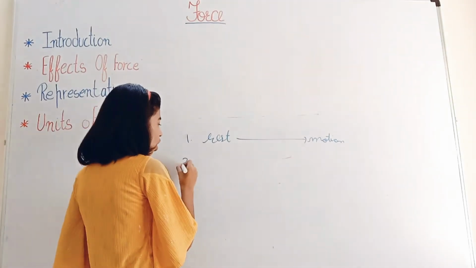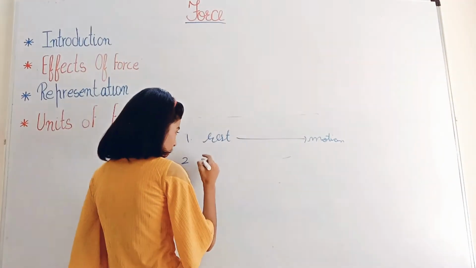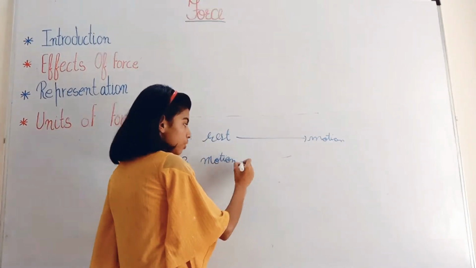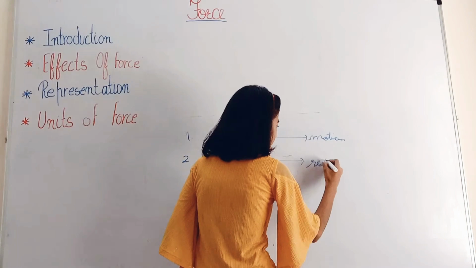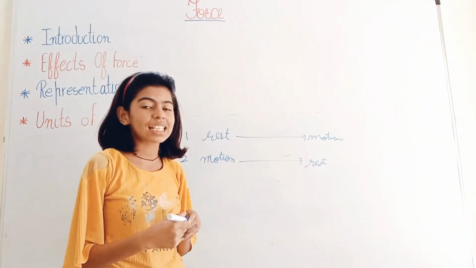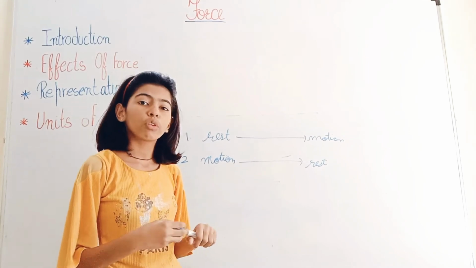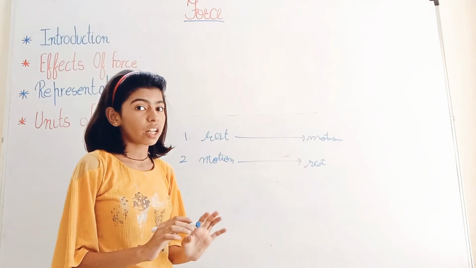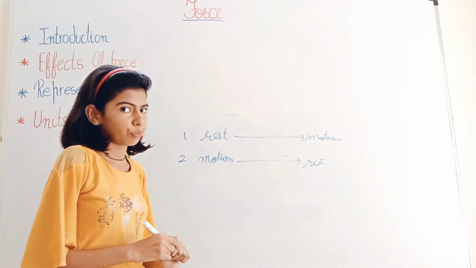The second is the opposite of the first one, which is that force can make a moving object rest, which means motion into rest. Imagine your friend is riding a bicycle. If you apply force opposite to your friend, the bicycle will stop or slow down.